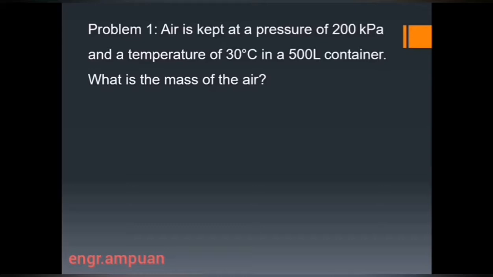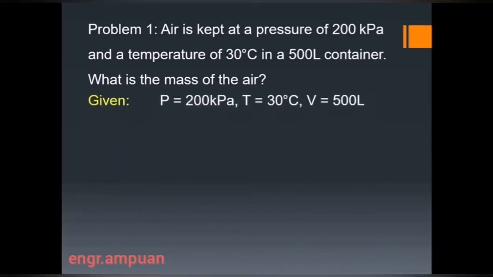The first problem is: air is kept at a pressure of 200 kilopascal and a temperature of 30 degrees Celsius in a 500 liters container. What is the mass of the air? First we are going to identify the given. We have here a pressure of 200 kilopascal. Temperature is 30 degrees Celsius.